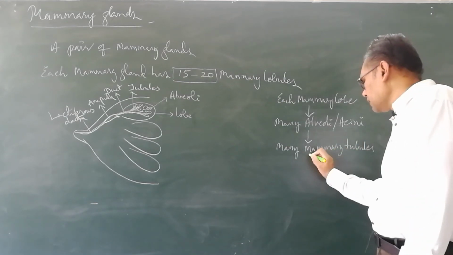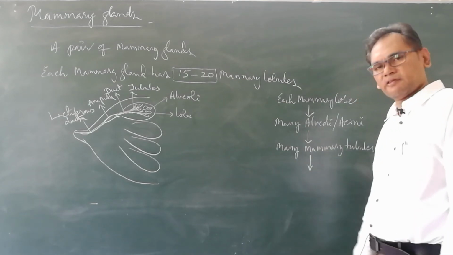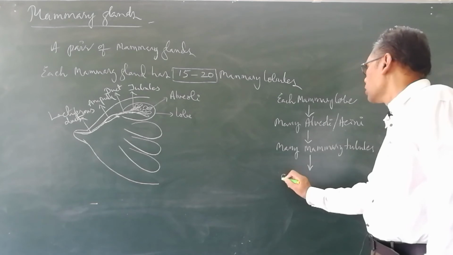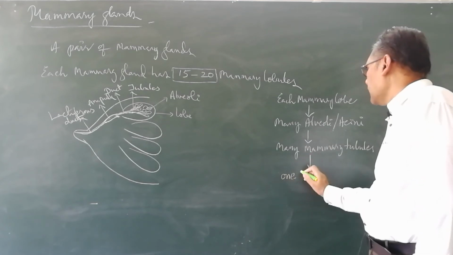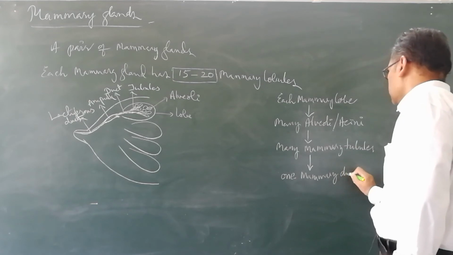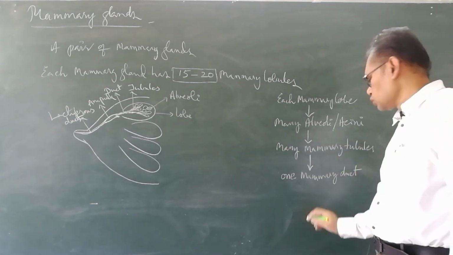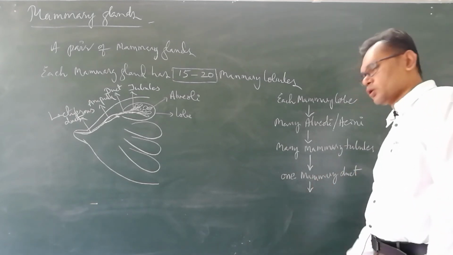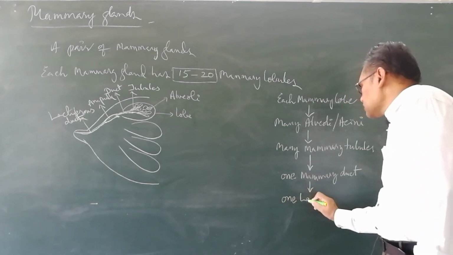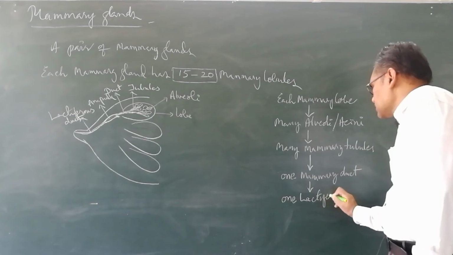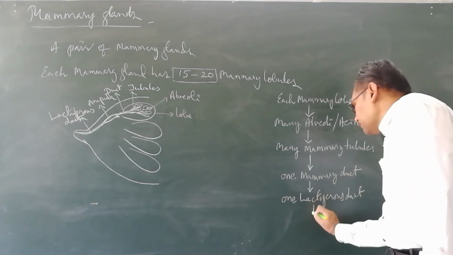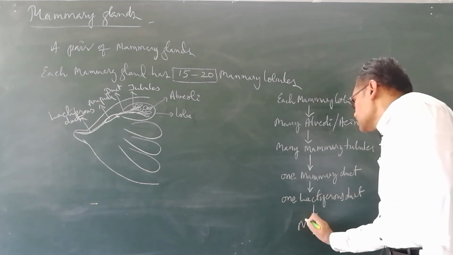Now these many mammary tubules together form one mammary duct. Now this one mammary duct opens into one lactiferous duct. Now this one lactiferous duct opens into the nipple.